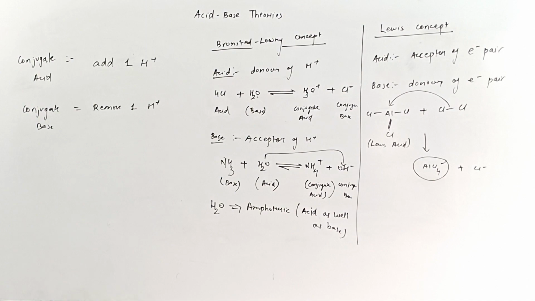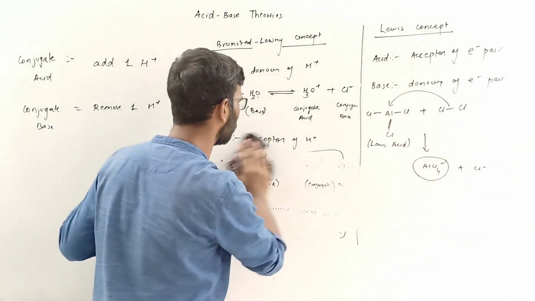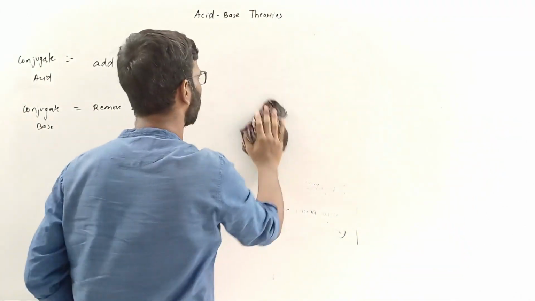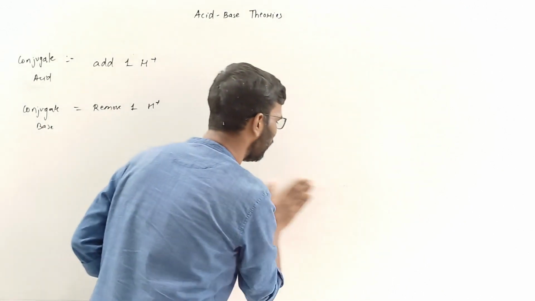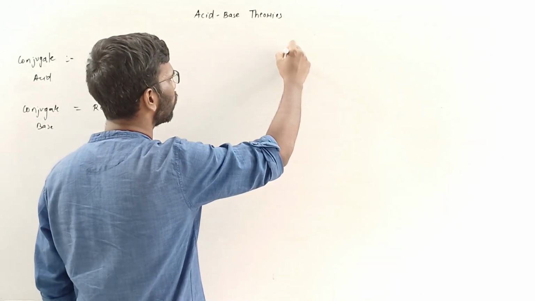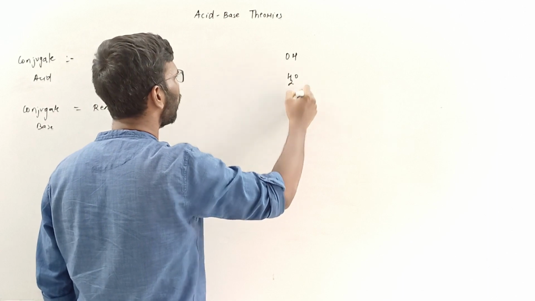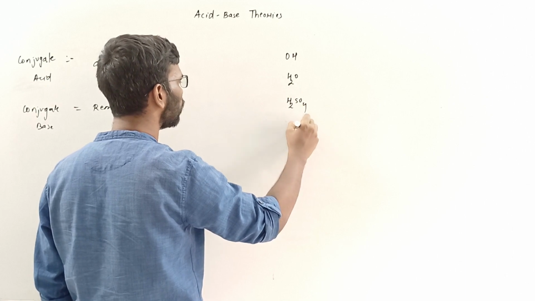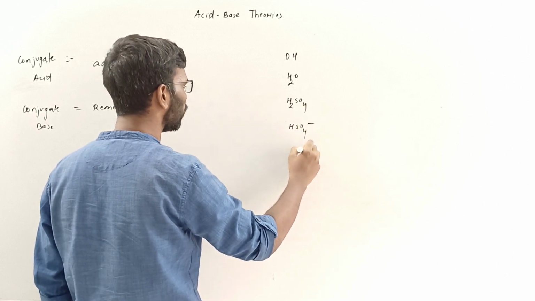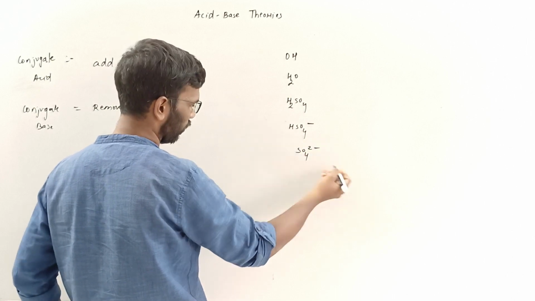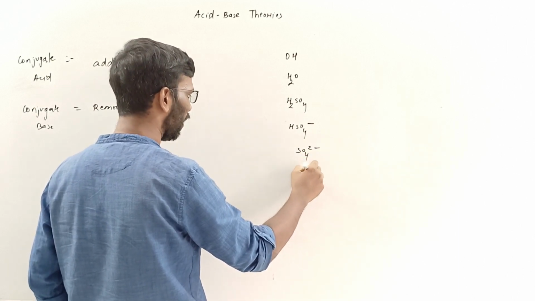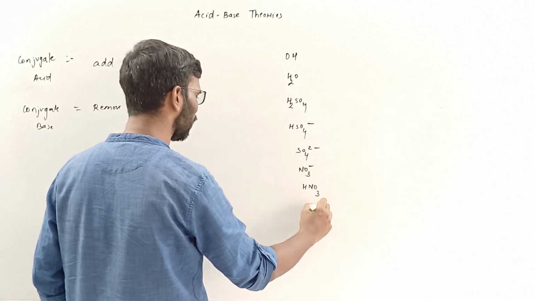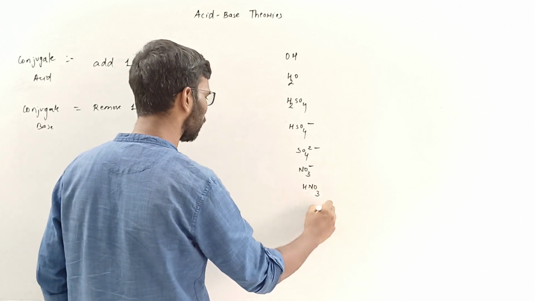I'll illustrate this over here. I'll clean this part. We'll write these species: OH minus, H2O, H2SO4, HSO4 minus, SO4 2 minus, then NO3 minus, HNO3, HS minus.